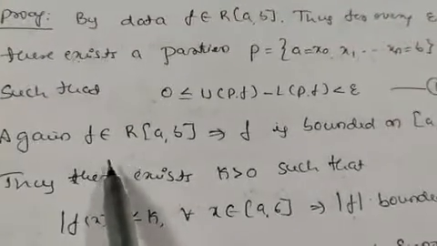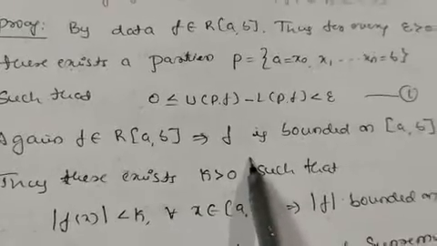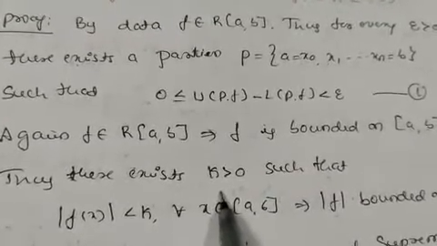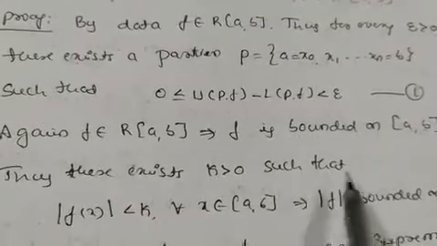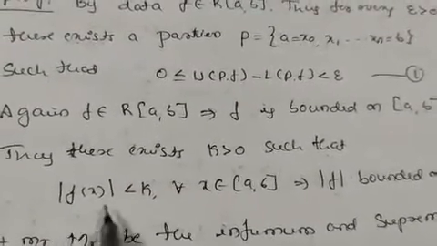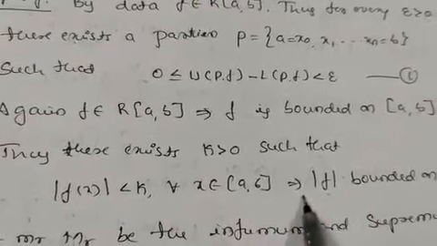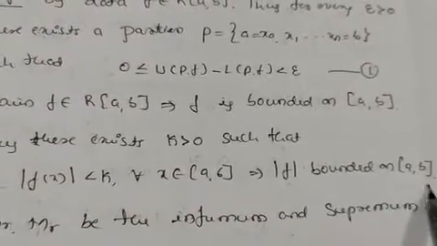Again, if f belongs to R of a, b, then this implies f is bounded on a, b. Thus there exists a constant k greater than 0 such that mod of f of x is less than k for all x belonging to a, b, and this implies mod of f is bounded on a, b.